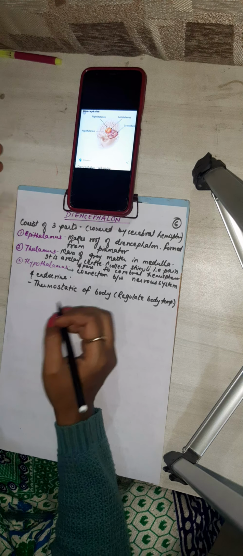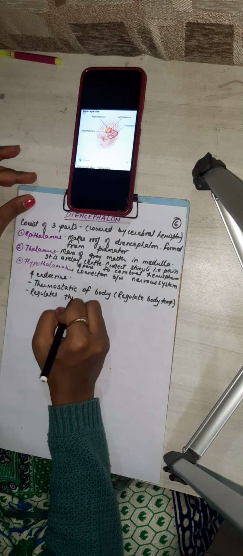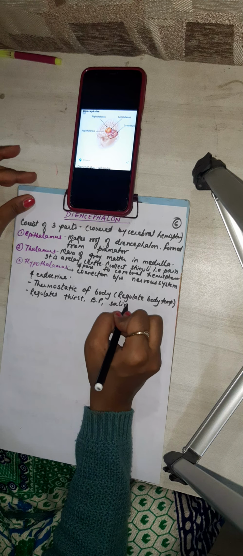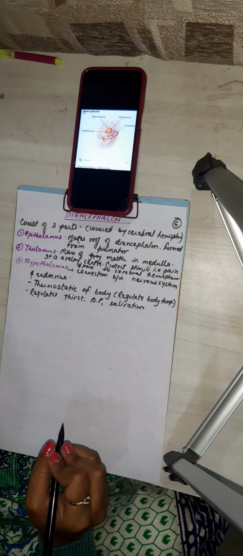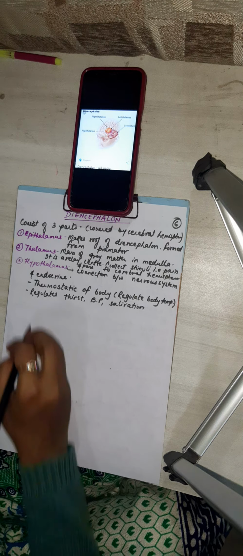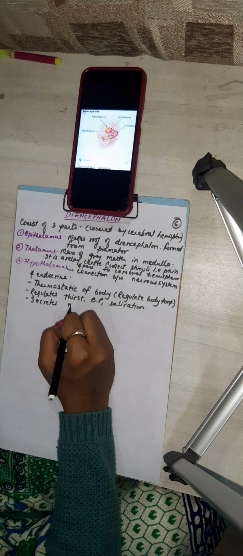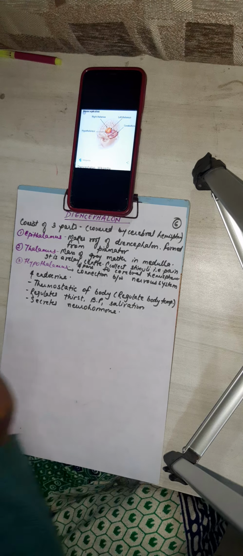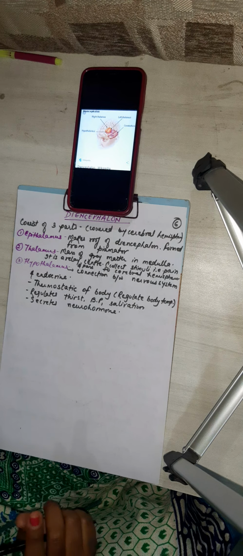It also regulates thirst, hunger, salivation, and it secretes neurohormones. So students, this is all about the diencephalon. Okay, next we will start the midbrain.